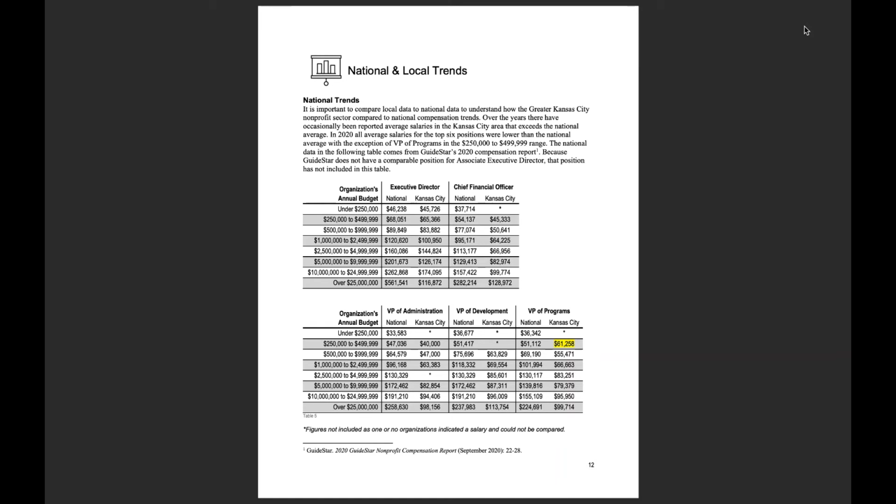So the one highlighted under VP of programs for the budget range of $250,000 to $499,900 is the only salary from this year's survey that was reported with a higher average than the national average. So you can see all of those broken down there for each of those executive level positions comparison.